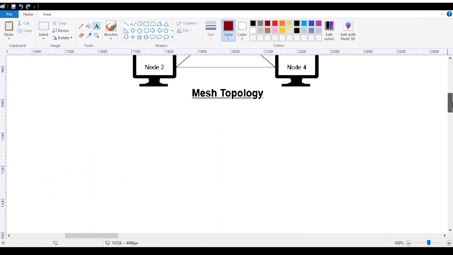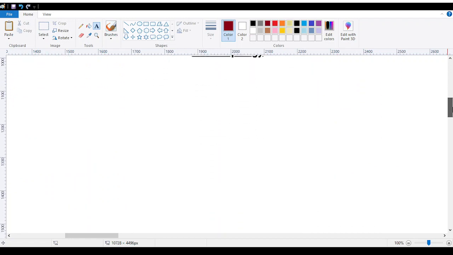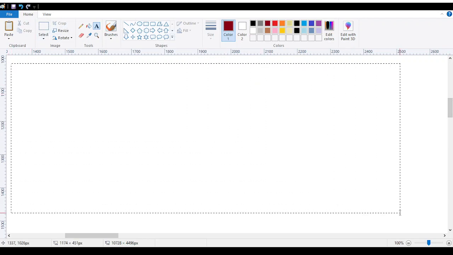Okay. Now over here, what is the next one we have? The next topology we have is our hybrid topology.